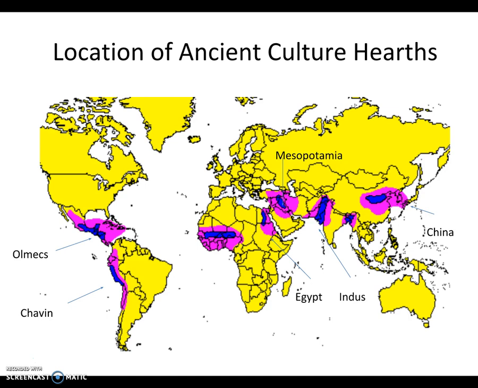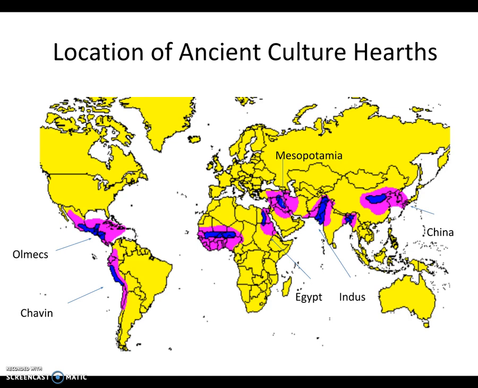The first similarity is they're going to have agricultural surplus. That's going to be important because that's going to lead to specialization of labor. The second similarity would be the creation of cities and complex institutions such as political bureaucracies. Bureaucracy is when you divide government into different groups to be in charge of different things.